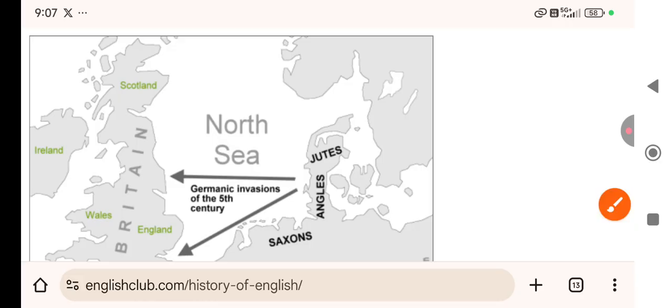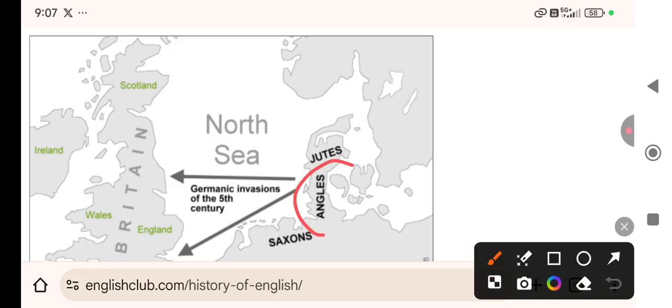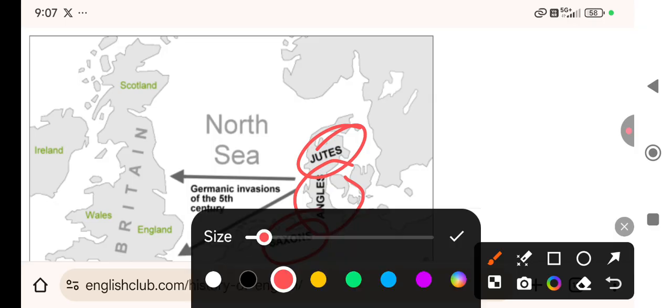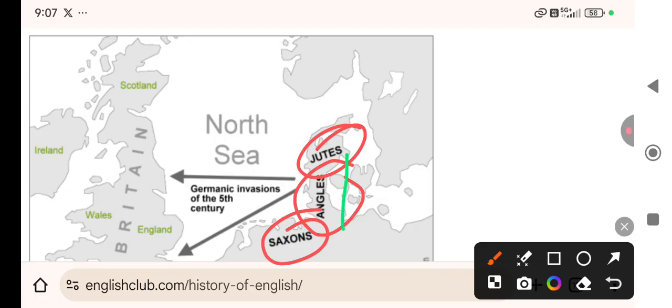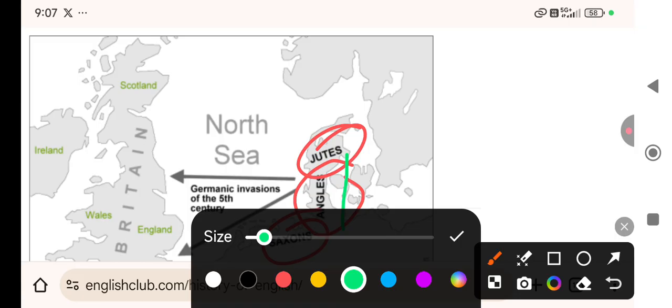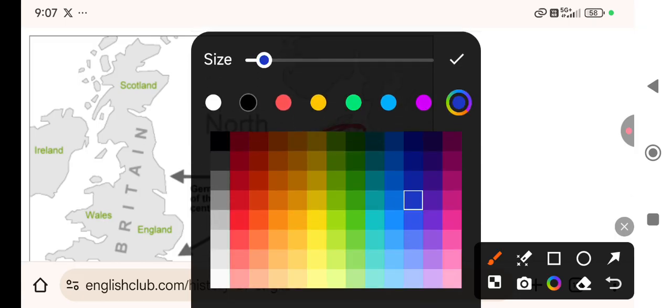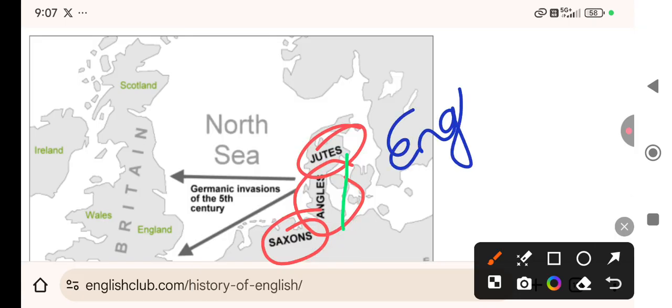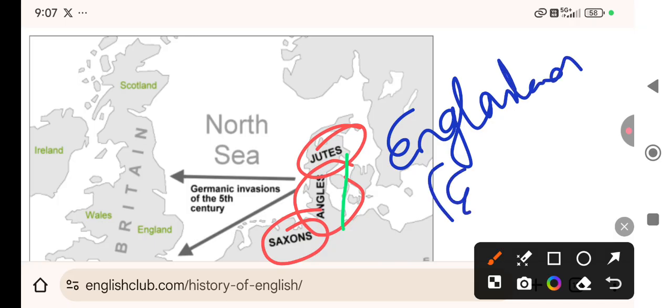Now, out of all these three tribes, Angles were very powerful, and that's why they ruled. And this place became England, and their language was English.